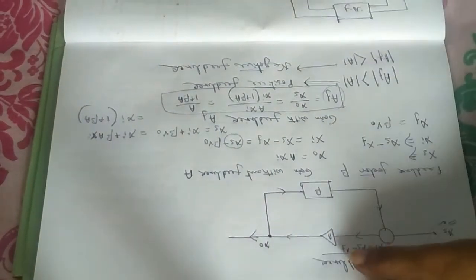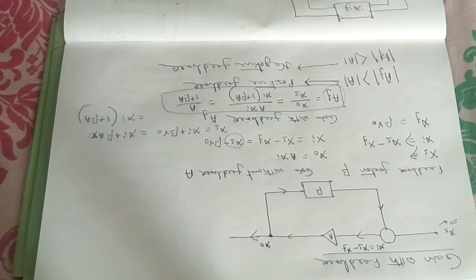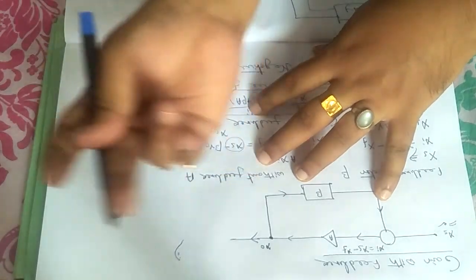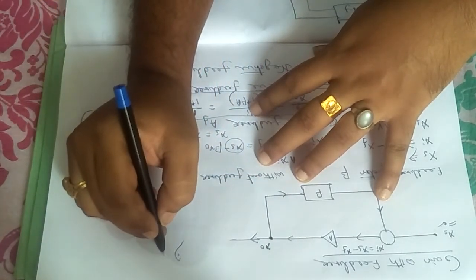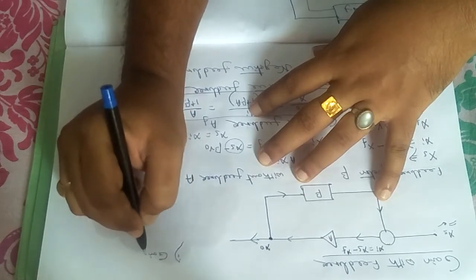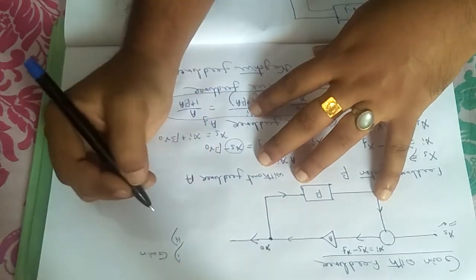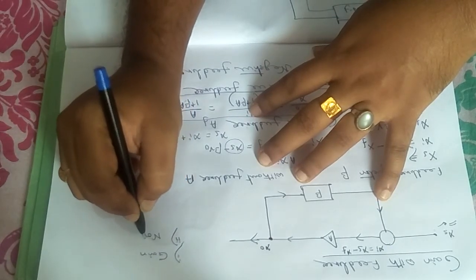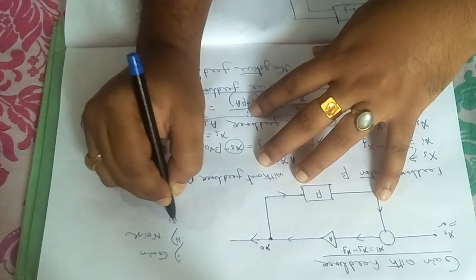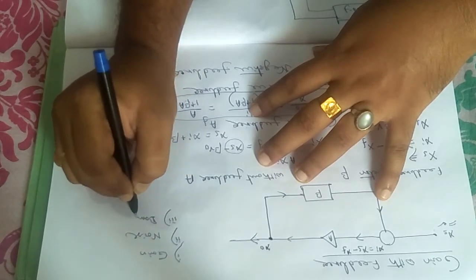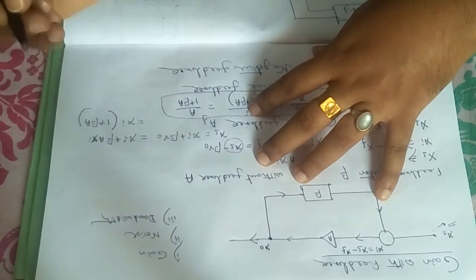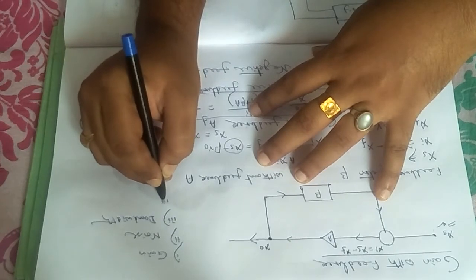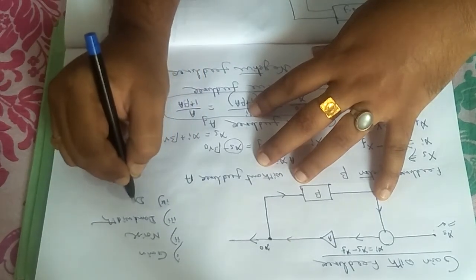If you are asked what the advantages of negative feedback over positive feedback are, there are some advantages. You can show the calculation, which is very easy, a one or two line calculation. You can check it in any book. First is gain stability: the gain stability is better for negative feedback. Then noise is less for negative feedback. Then bandwidth is better for negative feedback. Then nonlinear distortion is lesser for negative feedback.